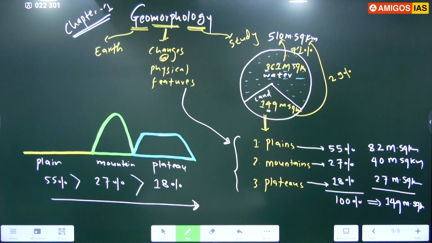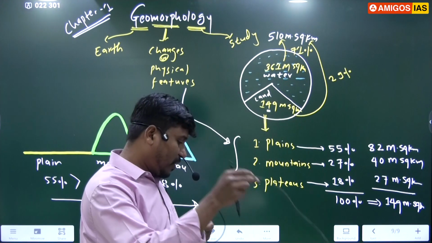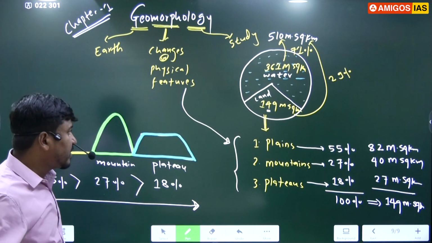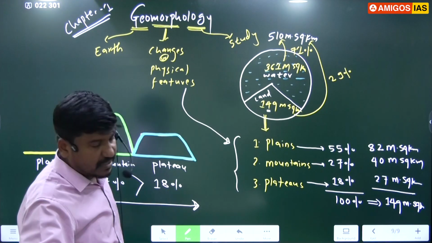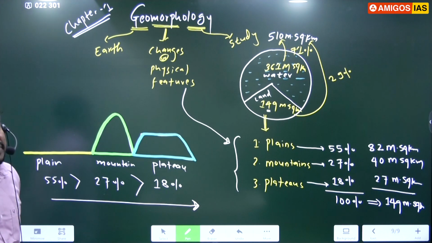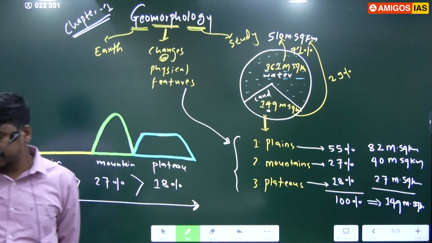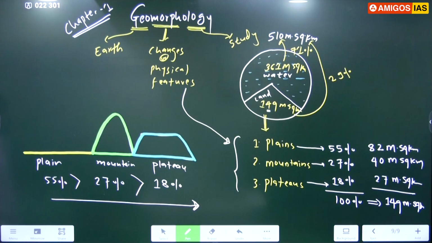Study about different physical features or landforms of the earth like plains, mountains, and plateaus is known as geomorphology, right? Full stop.